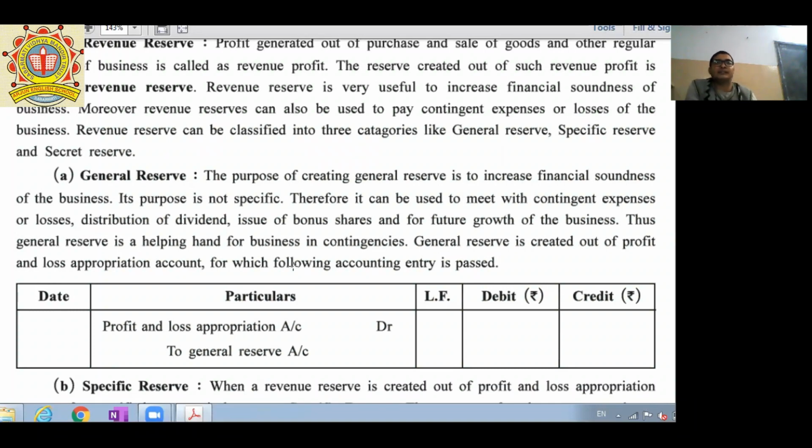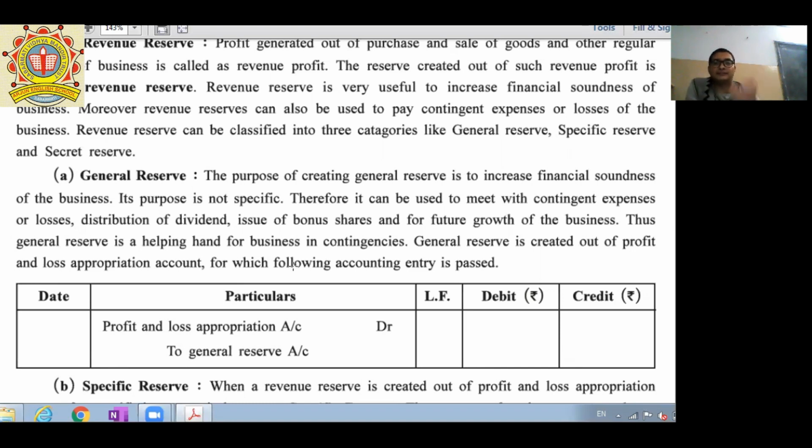We can say that at your home, your parents keep 5 to 10,000 for any contingent expenses or losses. To incur these types of expenses, liabilities, or losses, these kinds of funds are used. There is no specific reason why we maintain this reserve, but to protect against losses we maintain it.